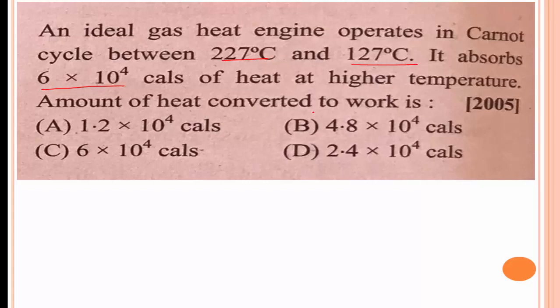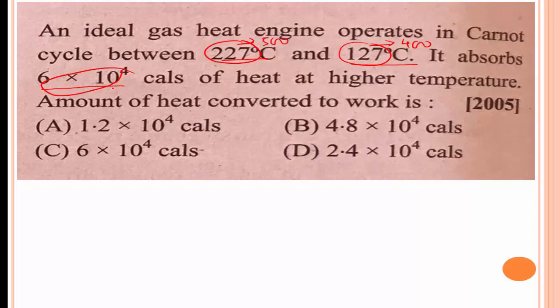Consider an ideal gas heat engine operating in a Carnot cycle between 227 degrees Celsius and 127 degrees Celsius. Converting, 227 plus 273 is 500 Kelvin, and 127 plus 273 is 400 Kelvin. Heat supplied to the engine at the maximum temperature is 6 into 10 to the power of 4.